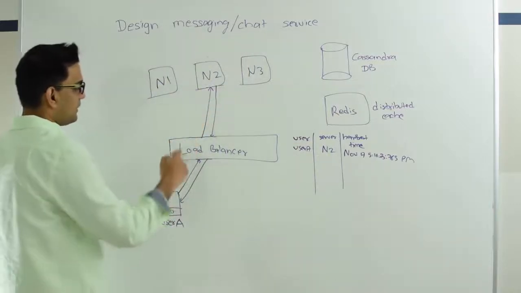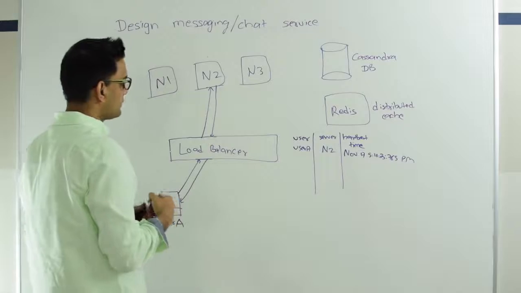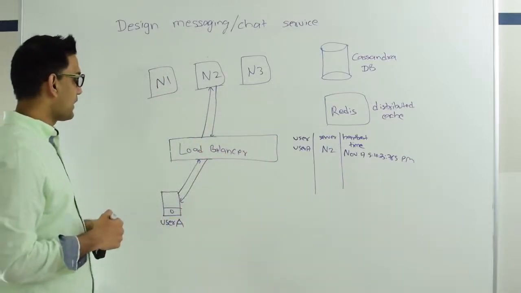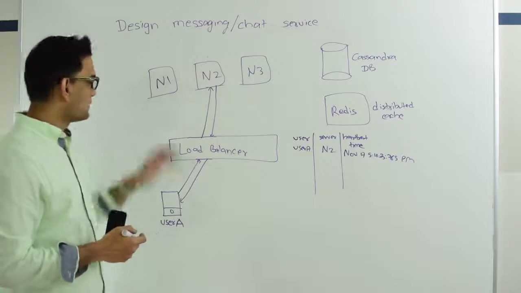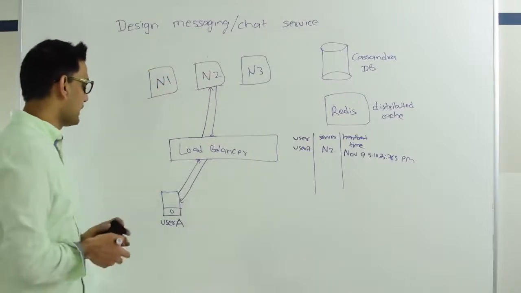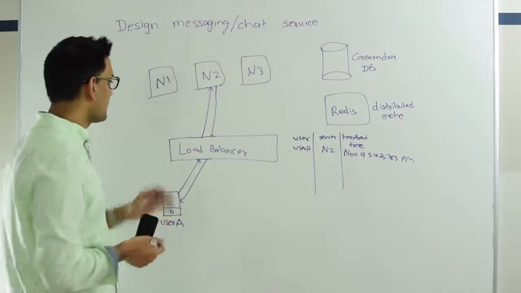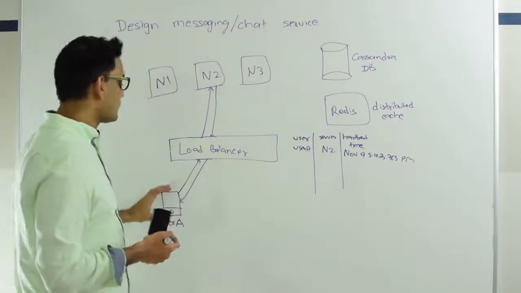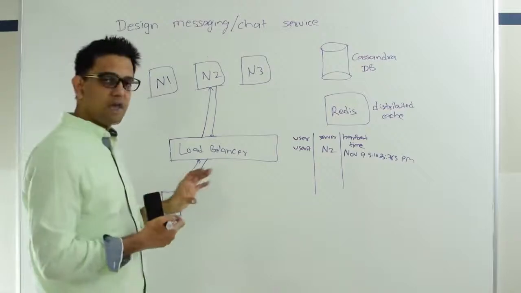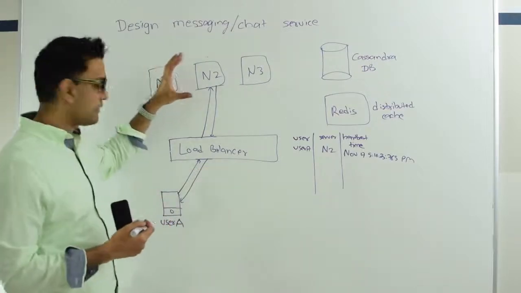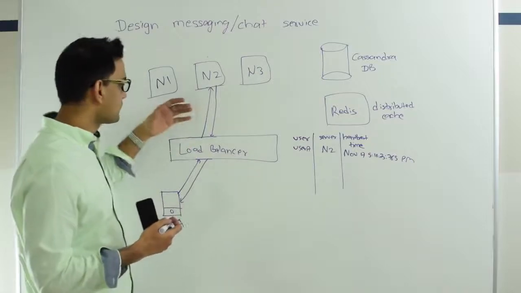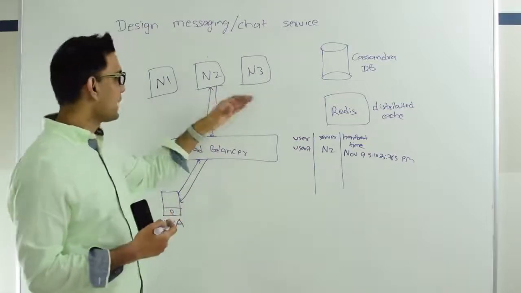So coming back here, our user A and N2 are constantly heartbeating back and forth. Let's talk about a scenario where N2 dies. This is very easily possible, where N2, the host that was managing user A, dies. What will happen in that case is that the WebSocket connection will instantly break. User A will know that the other end of the server died. So user A is going to initiate a new connection with a new host, and in this case it could be N3.